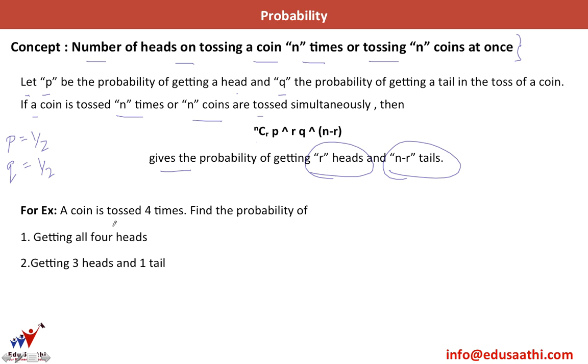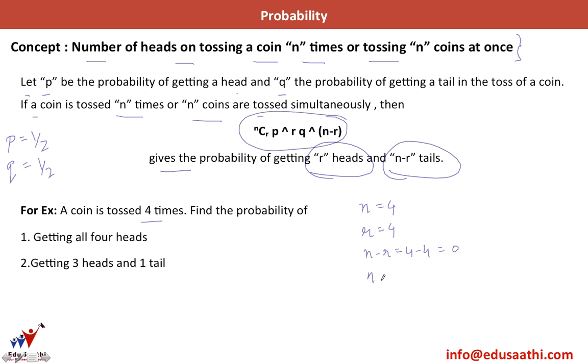We'll do this with an example. For example, a coin is tossed 4 times. So I have n is equal to 4. Find the probability of getting all 4 heads. So here I have r also equal to 4 as I want 4 heads. So n minus r would be 4 minus 4, which is 0. So let's put the value in this formula.